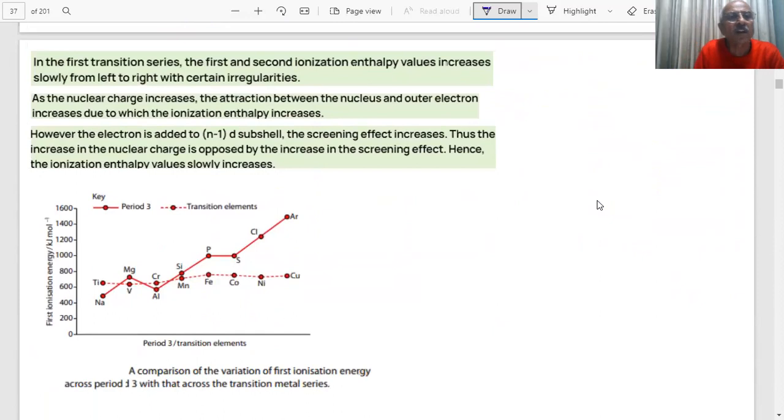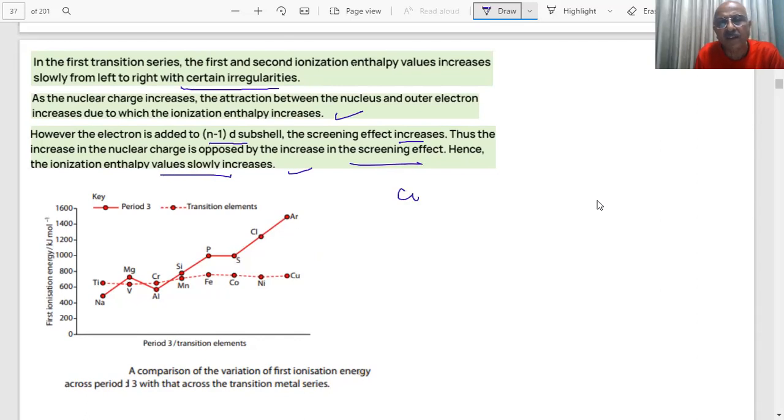In the first transition series, the first and second ionization values increase slowly from left to right with certain irregularities. As nuclear charge increases, attraction between the nucleus and the outer electron increases, due to which ionization increases. However, electrons are added in the n-1 d subshell, so the screening effect increases. Thus, the increase in nuclear charge is opposed by the increase in screening effect. Hence, the ionization enthalpy value increases slowly.